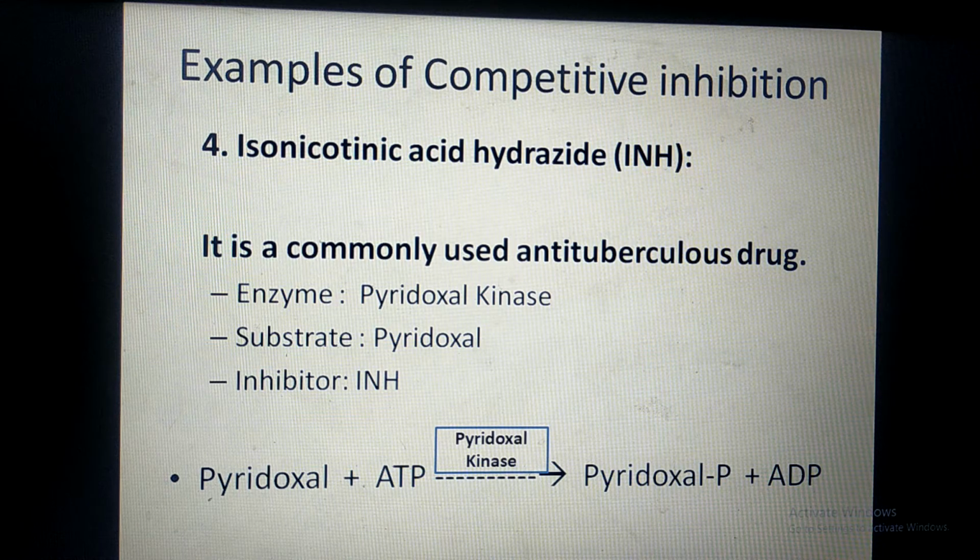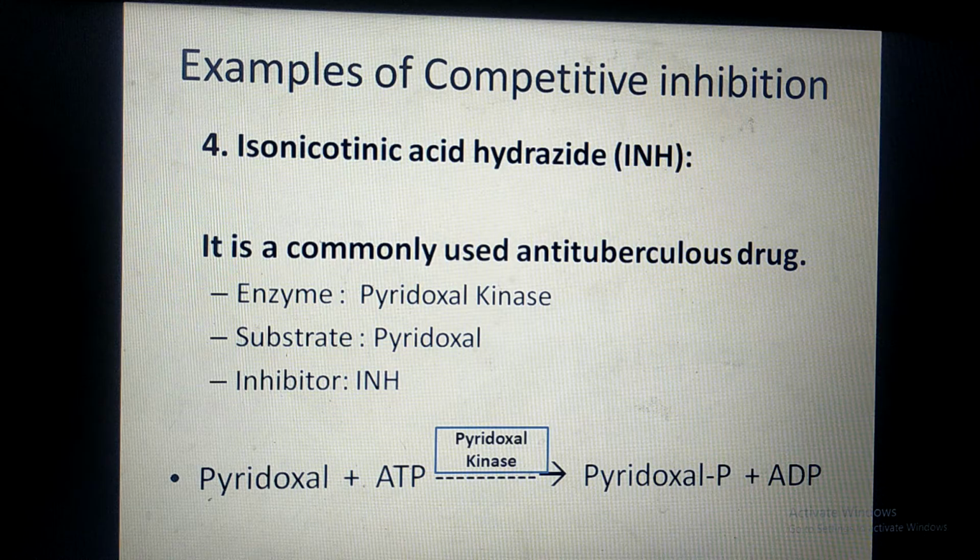This INH has structural similarity with pyridoxal and inhibits the enzyme pyridoxal kinase. What is the role of pyridoxal kinase? Pyridoxal kinase converts pyridoxal into pyridoxal phosphate in the reaction with the help of ATP.